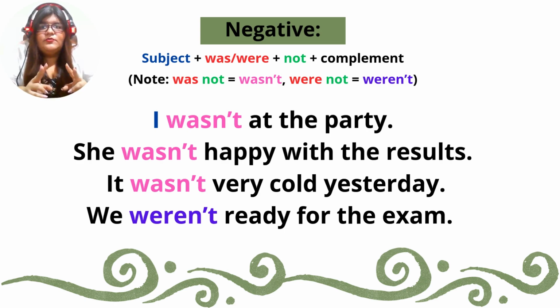It's up to you if you want to use was not or wasn't or were not or weren't. Both are grammatically correct. It's up to you guys which one you will use to deny something, right? For example, I wasn't at the party.